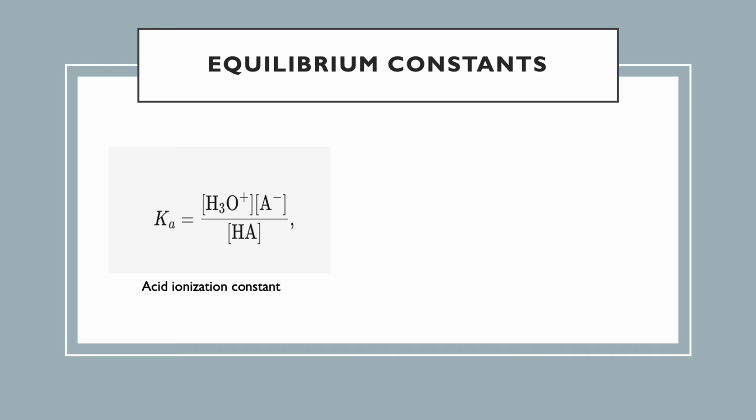This would be the acid ionization constant, and in this equation, the concentration of HA is the concentration of the acid, the concentration of A- is the concentration of the conjugate base, and the concentration of H3O+ is the concentration of hydronium.